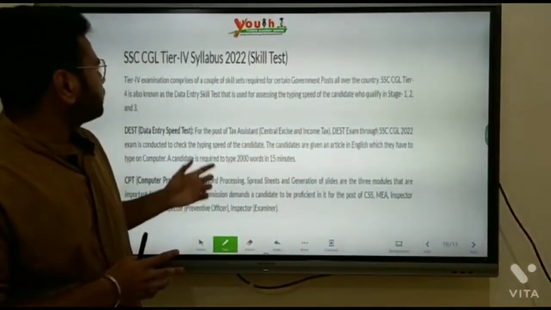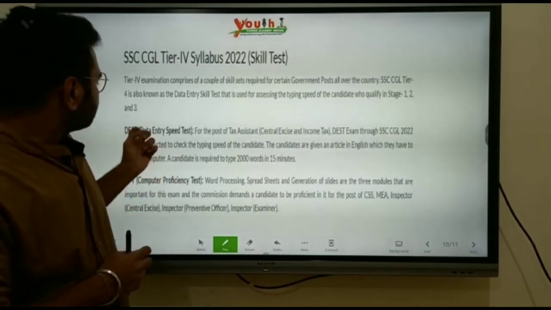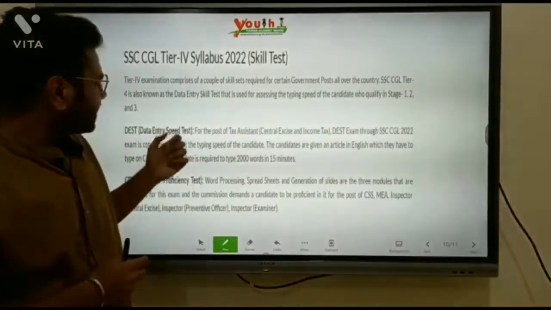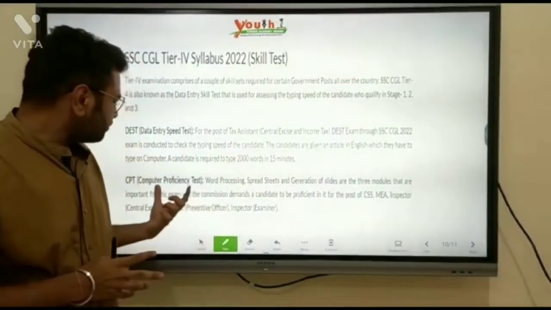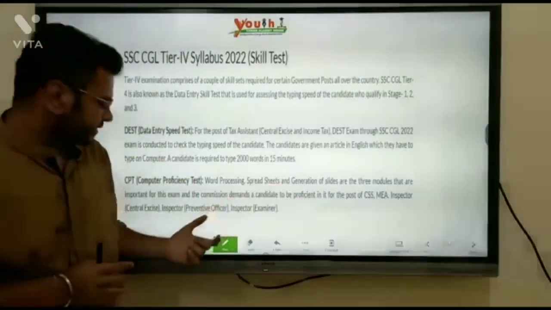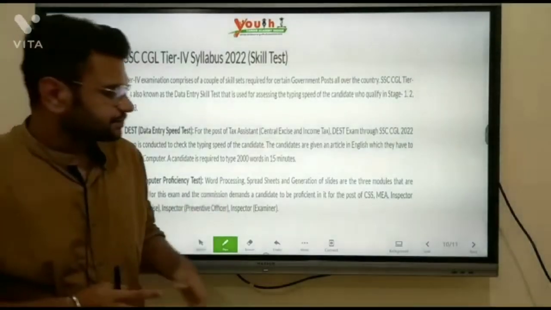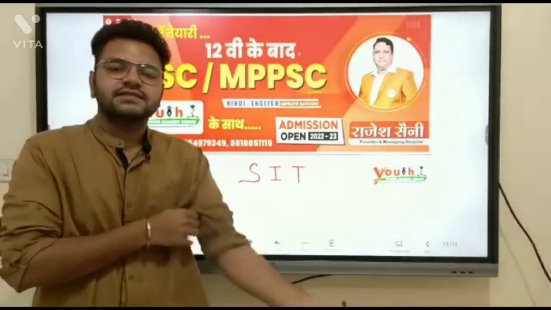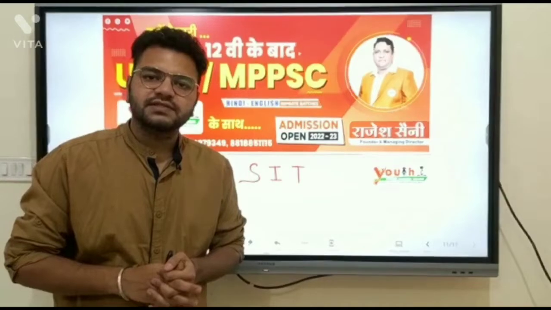And then Tier 4, after Tier 3. In this paper there are 2 exams, first is DEST, second is CPT. DEST, data entry speed test, is for tax assistant in central excise, and the computer proficiency test is for examiner, inspector, preventive officer, central excise and etc. So students, in this video we discussed the SSC CGL examination, its pattern, its process, its tiers.